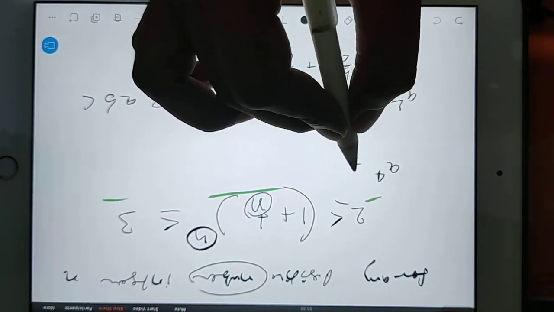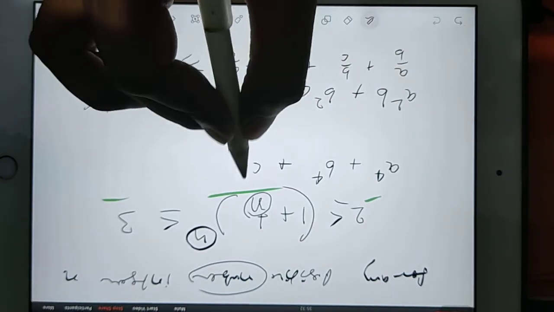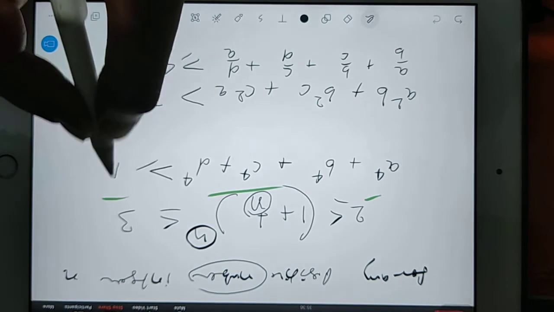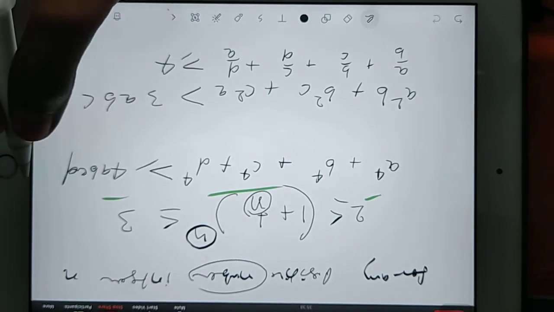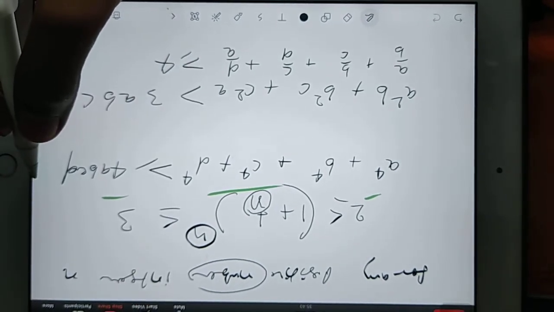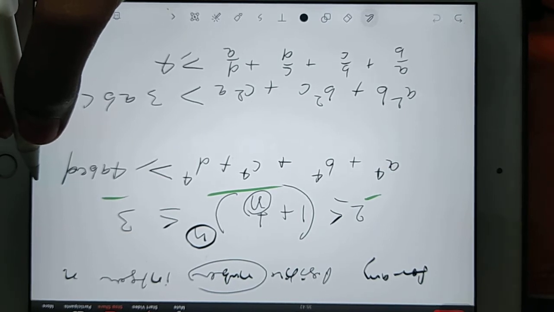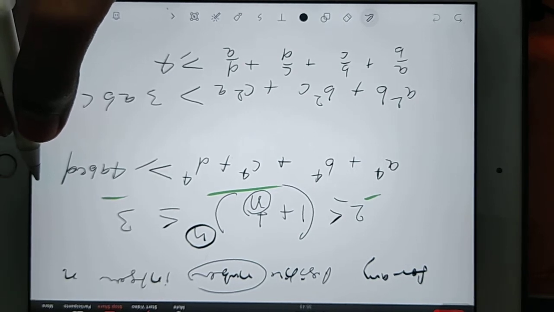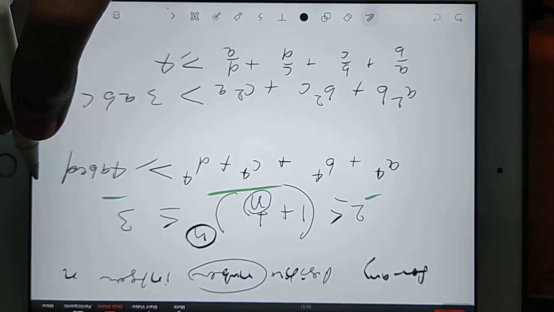What if a power 4 plus b power 4 plus c power 4 plus d power 4? This will always be greater than or equal to 4abcd. Now in quadratic equation we have more questions, and after that numbers and algebra will get over. Then you can practice these questions in your GATE exam.